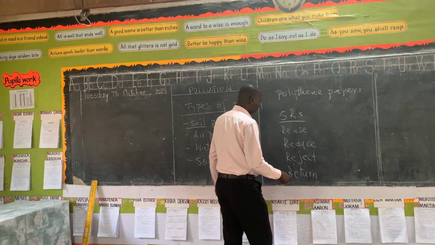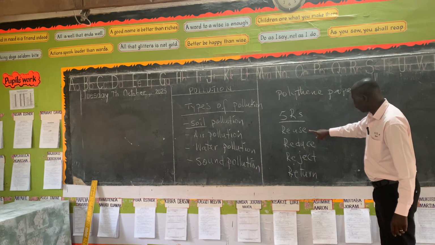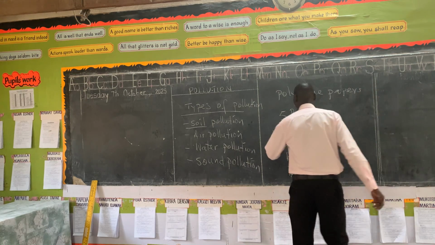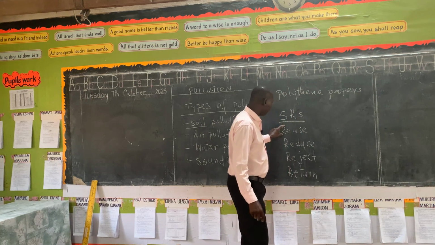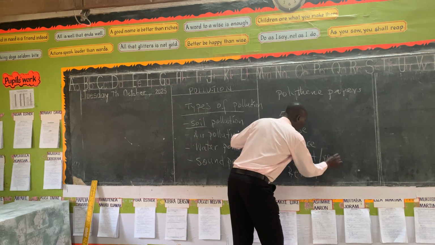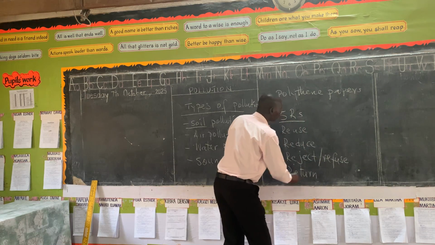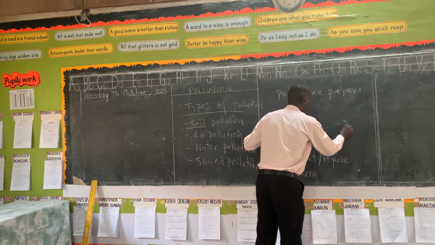The 5th one, this is reusing the polythene paper. This is reducing it. Rejecting, the same as refuse. Then the last one is recycle.